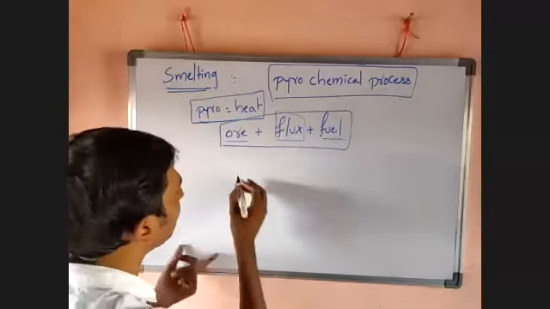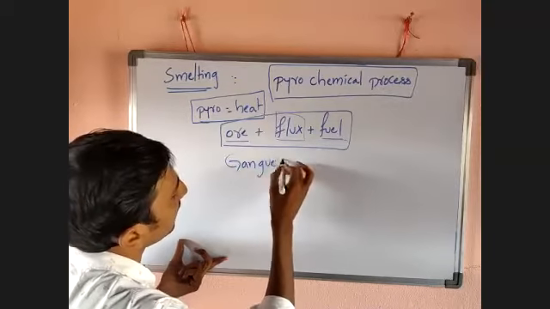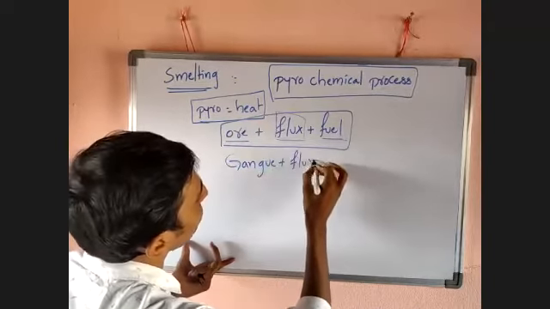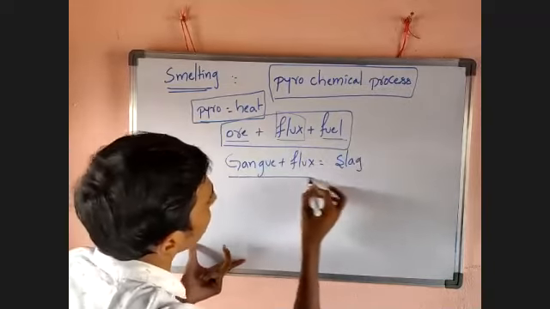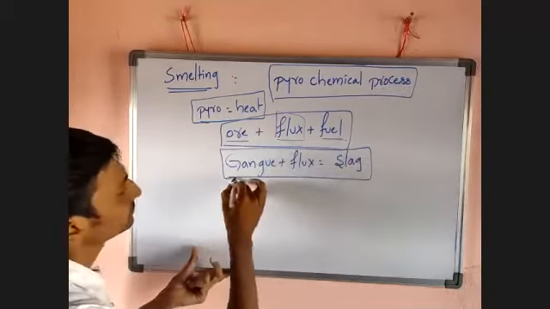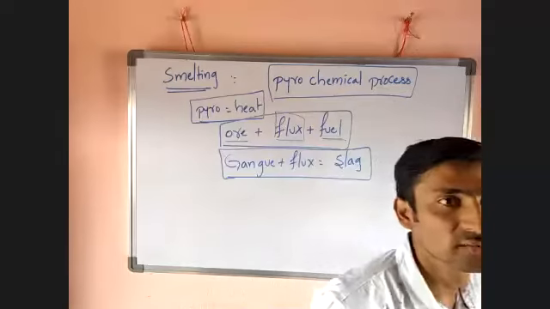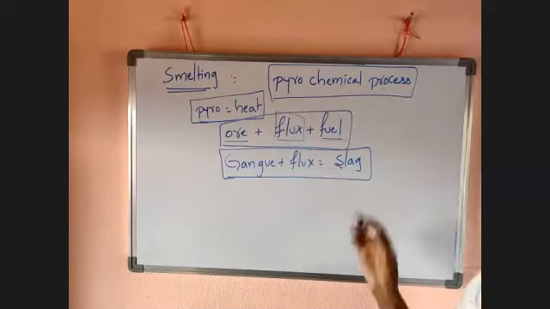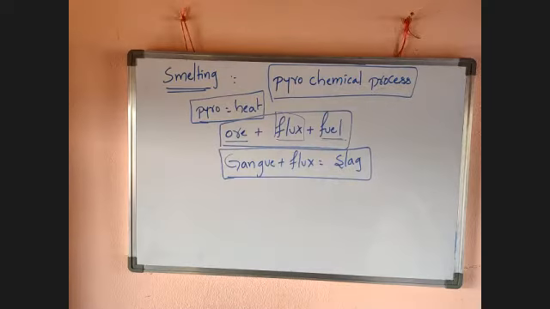So look here, gangue plus flux can generate a third component. That one is called slag. Gangue plus flux can generate what? Slag. Particularly in this process, we can get molten metal.